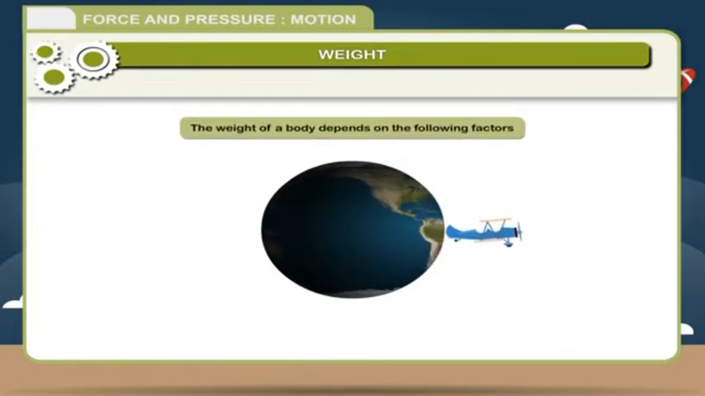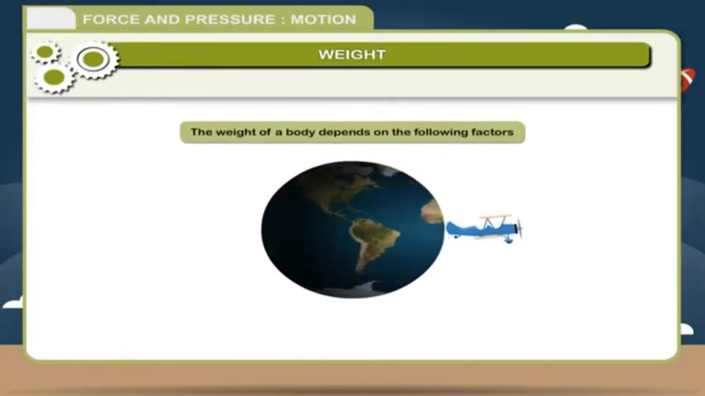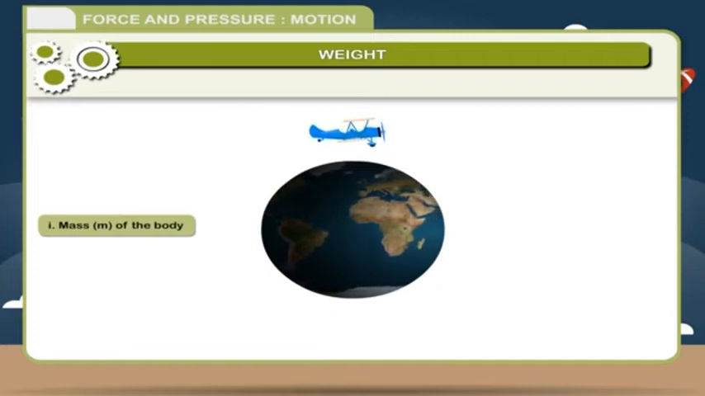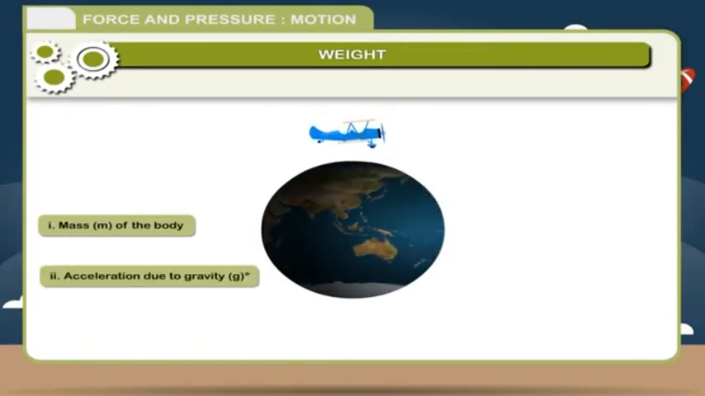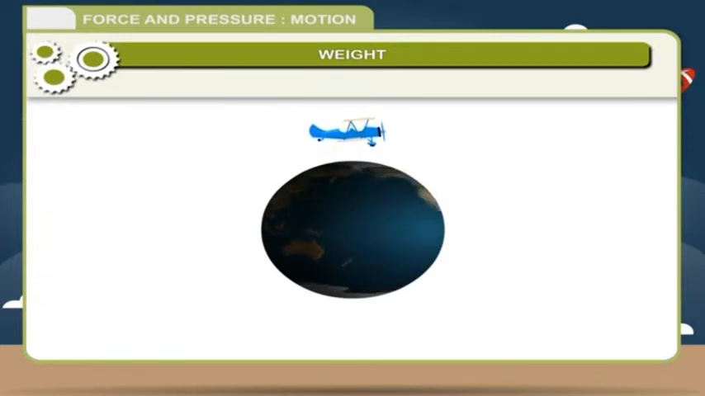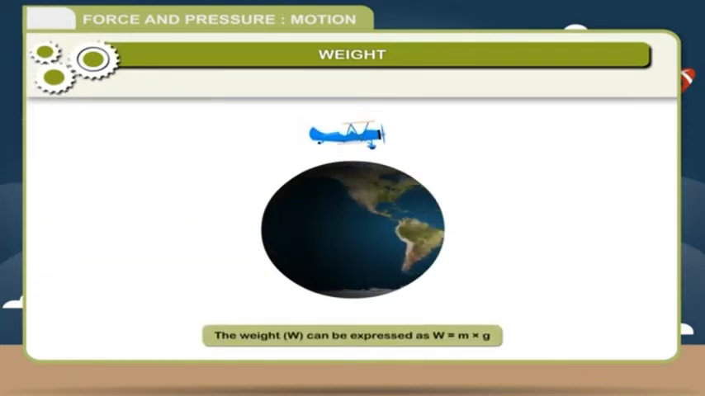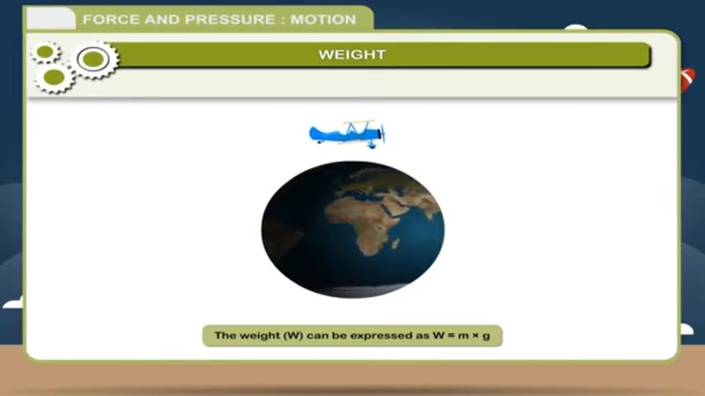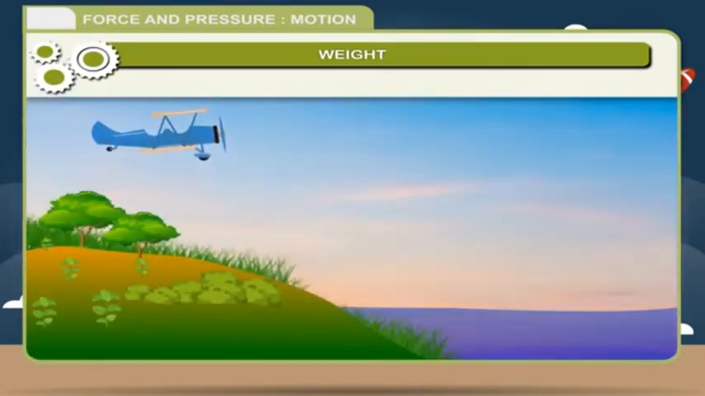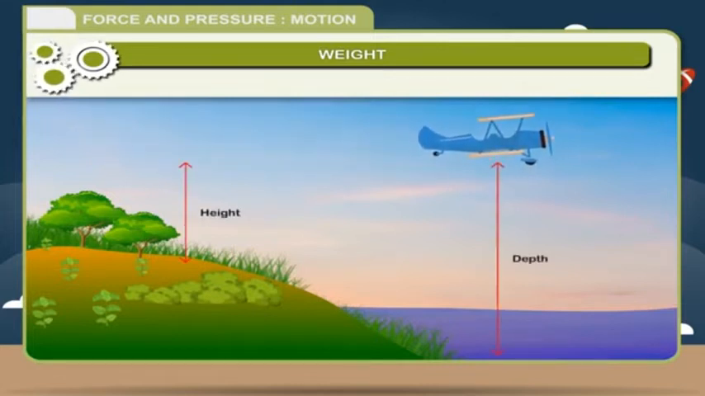The weight of a body depends on the following factors: 1. Mass m of a body. 2. Acceleration due to gravity g. The weight W can be expressed as W is equal to m into g. As the value of acceleration due to gravity varies from place to place, the weight of a body also differs.